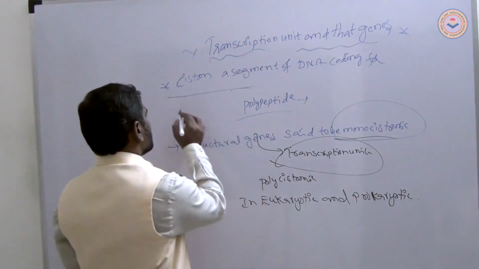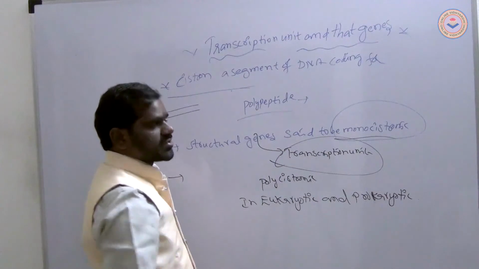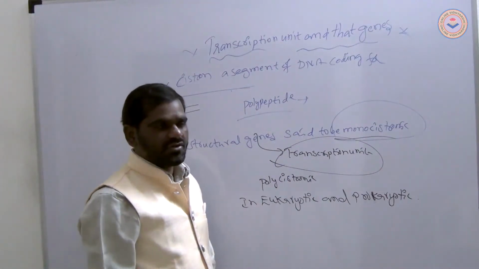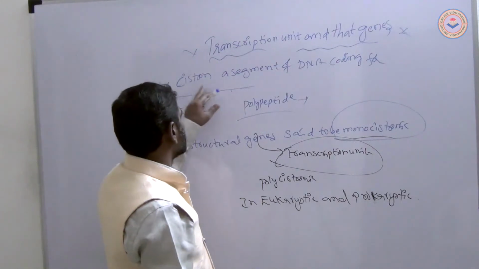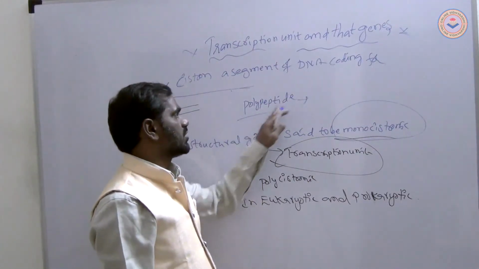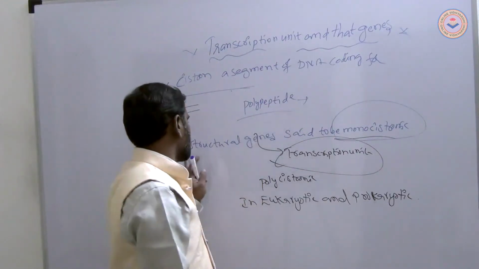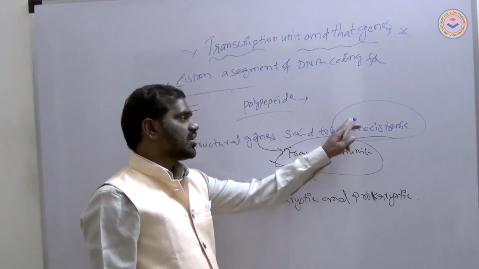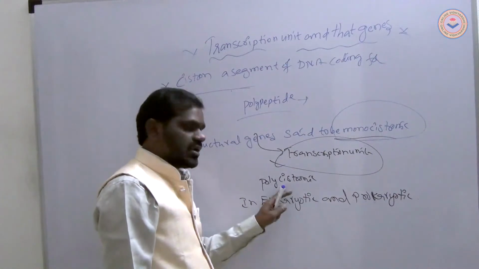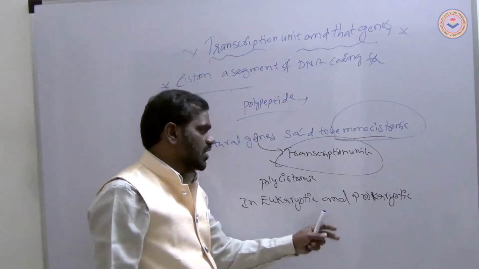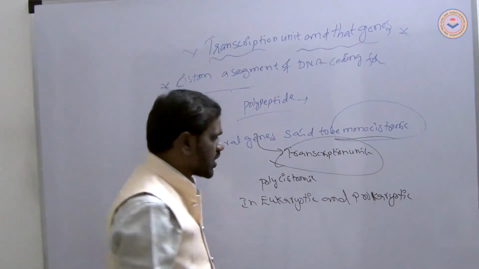What are the genes here? The DNA consists of two strands. One is the template strand, the other the coding strand. The cistron is a segment of DNA coding for a polypeptide. The structural genes in a transcription unit are called monocistronic or polycistronic in eukaryotes and prokaryotes.